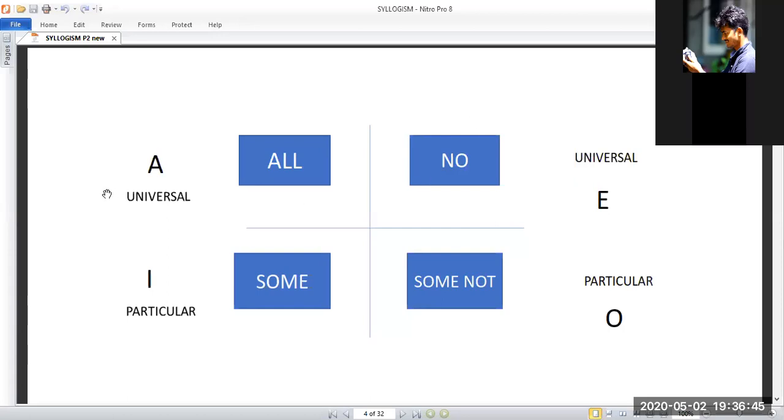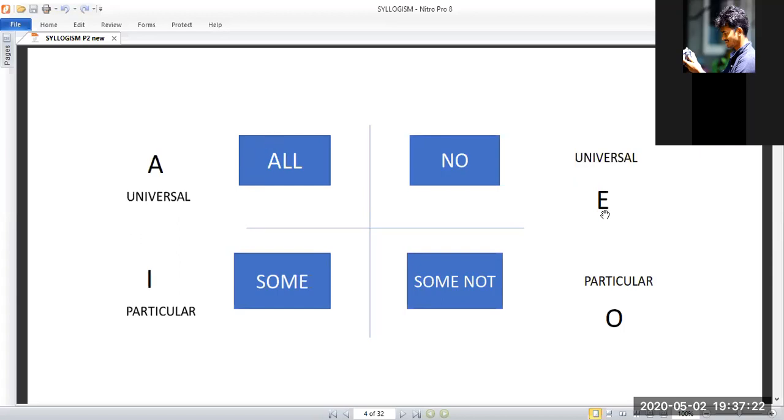So yeah, I told you yesterday, those two are called universal, all and no. They are called universal because, if you take all boys or girls, you know how to draw the Venn diagram, and you know the logic. This is how it will be. If you take no, it is also the same case: no means the relation between the subject and predicate.